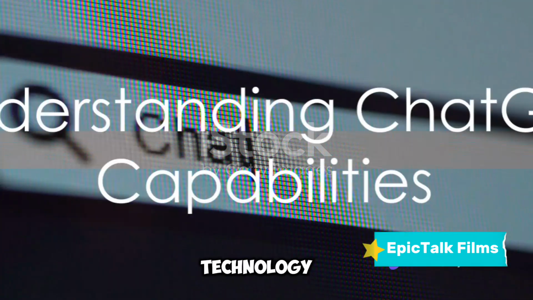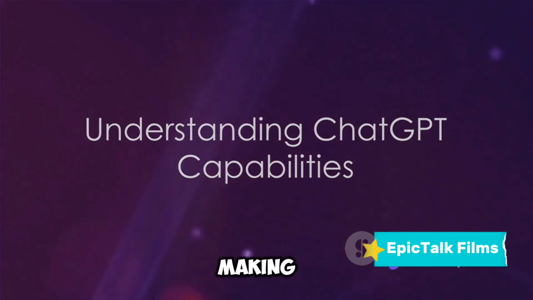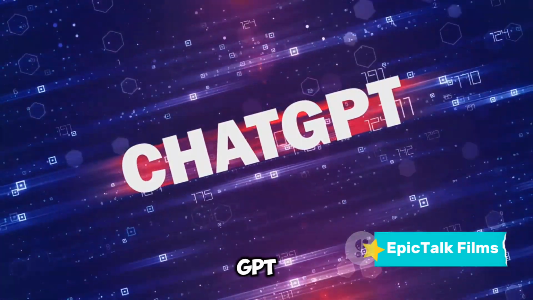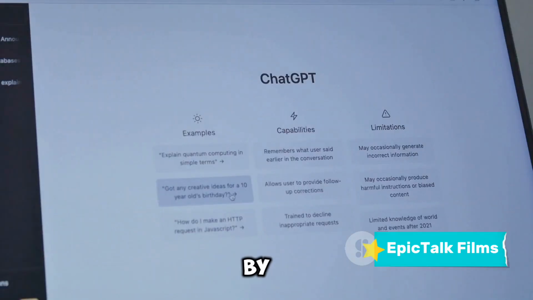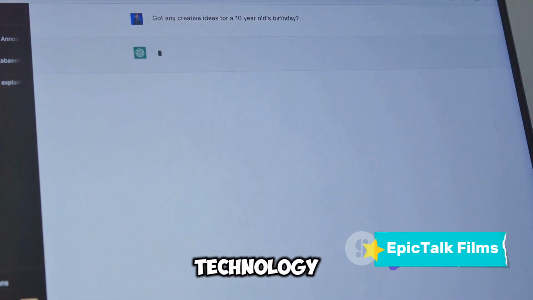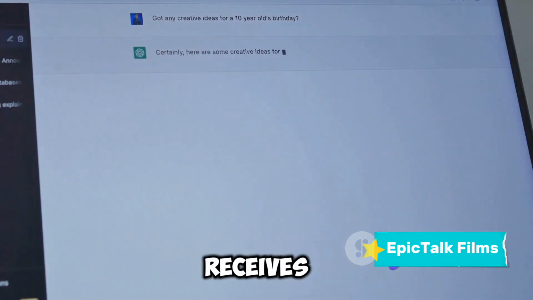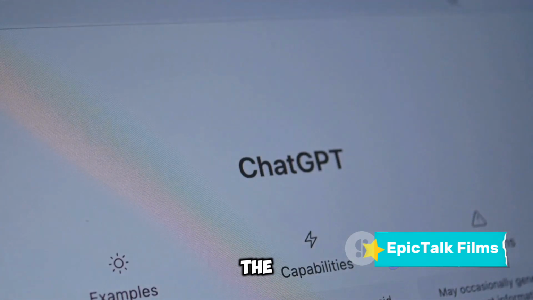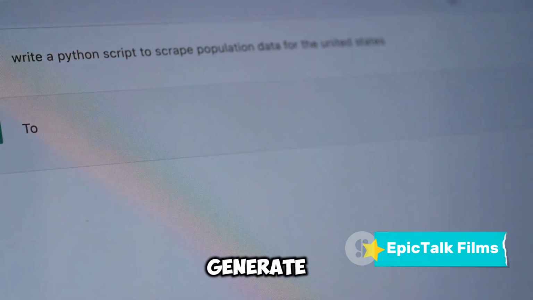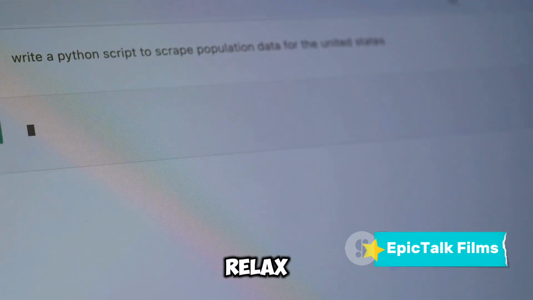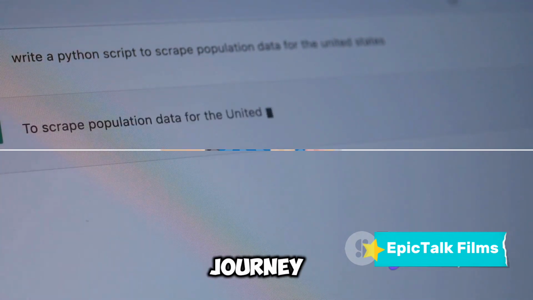In the world of technology, one innovation that has been making waves is the generative pre-trained transformer, better known as GPT. Developed by OpenAI, ChatGPT is a third iteration of this technology, designed to generate human-like text based on the input it receives. But how can one harness the power of this AI tool to generate income, you may ask? Well, sit back and relax as we delve into this exciting journey.